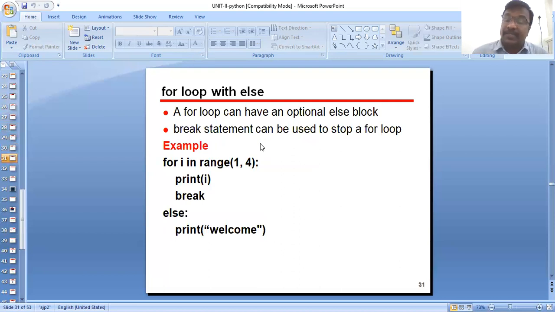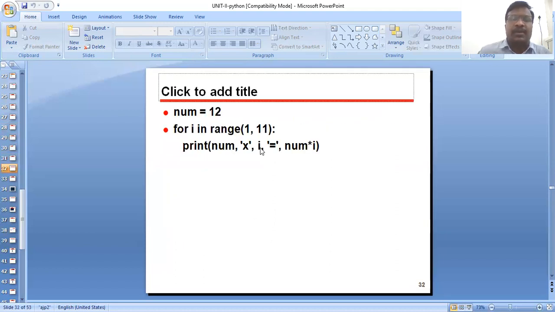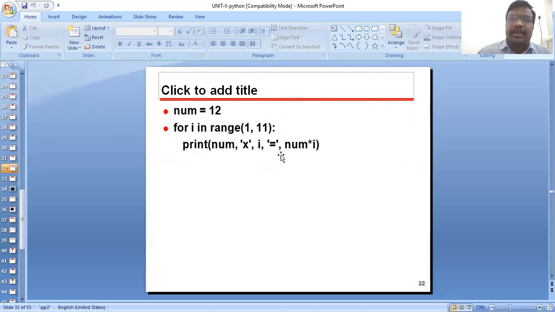For loop with else. A for loop can have an optional else block. A break statement can be used to stop a for loop. Here is an example: for i in range 1 to 4, print i, break, else print welcome. What is the output of this statement? In this program, number is equal to 12, for i in range 1 to 11, print number times i is equal to number into i. What is the output here?